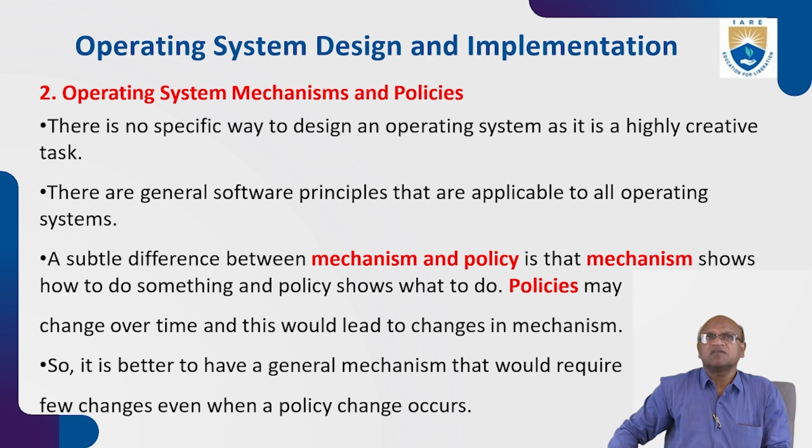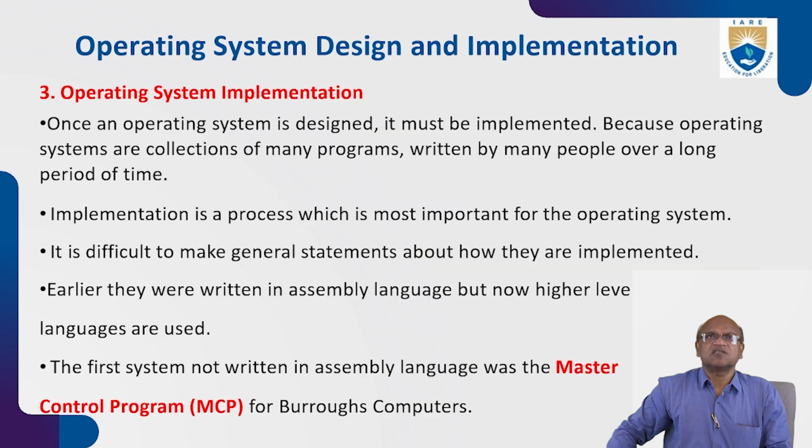There are several general software principles that are applicable to operating systems. The subtle difference between mechanism and policy is that mechanism shows how to do something and policy shows what to do. Policies may change over time, and this would lead to a change in the mechanism. So it is better to have a general mechanism that would require few changes even when policy changes occur.